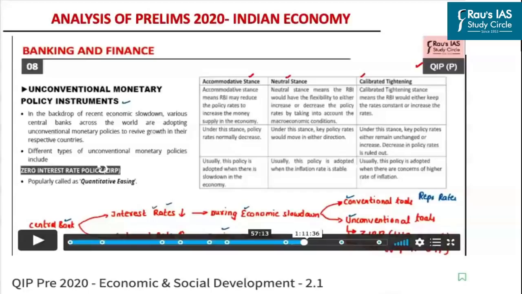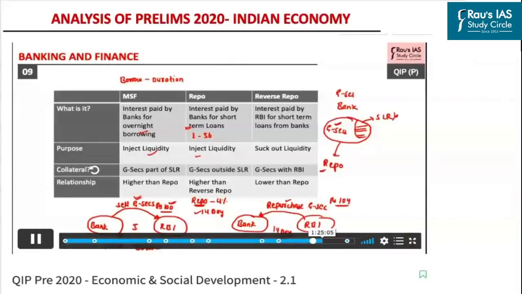We had highlighted that the accommodative policy stance is usually adopted when there is a slowdown in the Indian economy, and usually as part of such an accommodative policy stance, the policy rates normally reduce. That is, normally the Reserve Bank of India reduces all the policy rates in order to inject liquidity into the economy. The exact opposite of the accommodative policy stance is calibrated tightening. This is adopted when there is a higher rate of inflation. So usually during the calibrated tightening monetary policy stance, various policy rates either remain unchanged or they increase.